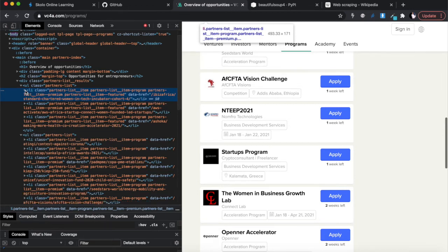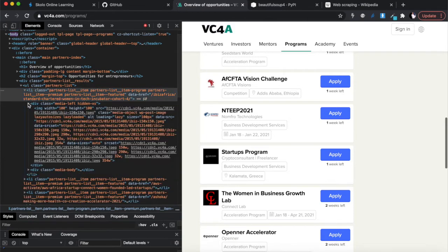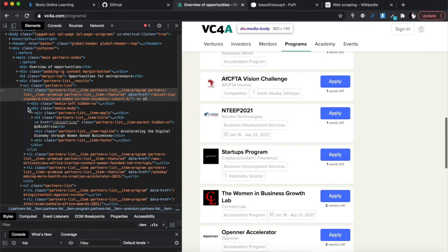So I'm going to open this up and have a look and see what's in here. You have a list item, a class, and then a data href, and then you've got a div. Inside the list item you've got this first div, and you can also open up the div and see what's in there. That's a lot. The second div, that's a lot.